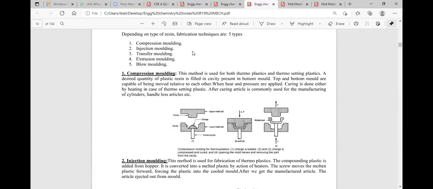The first molding process is injection molding. Number 2 is compression molding. Number 3 is transfer molding. Number 4 is extrusion molding. Number 5 is the blow film molding process.